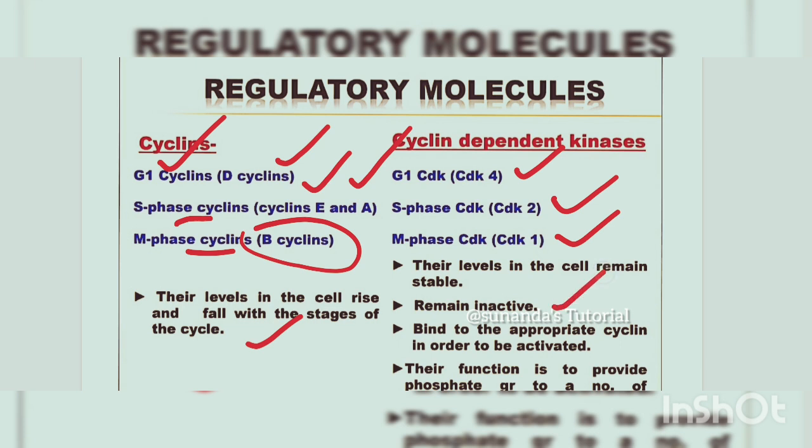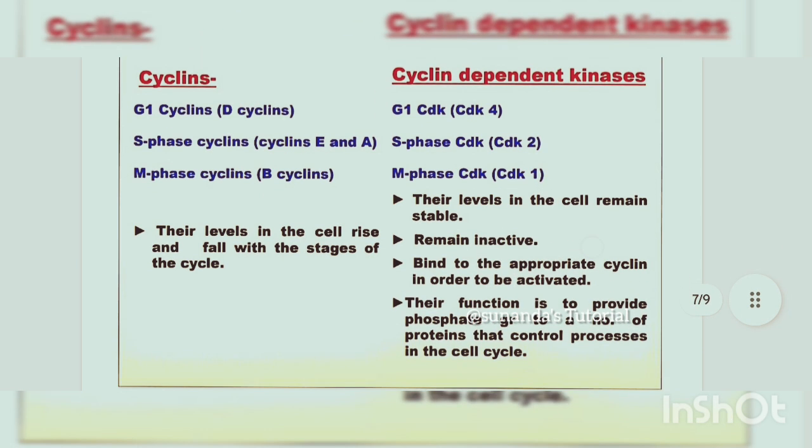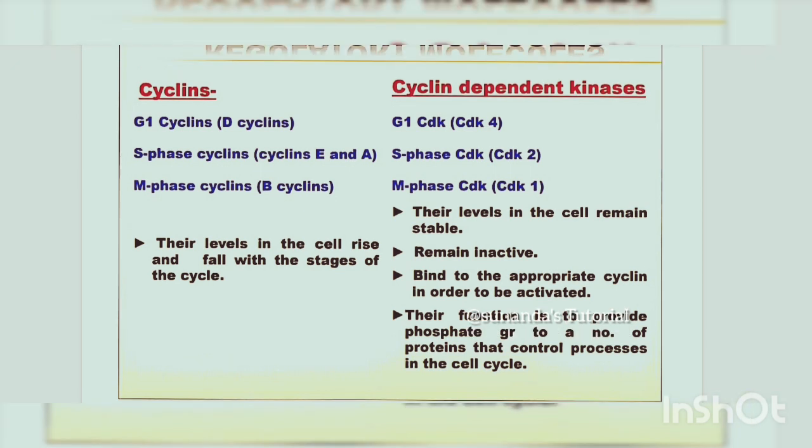But they remain in inactive stage. They bind to appropriate cyclin in order to be activated. Okay. Next, their function is to provide phosphate group to a number of proteins that control the process of cell cycle. So, kinases are employed to provide phosphate group to proteins.